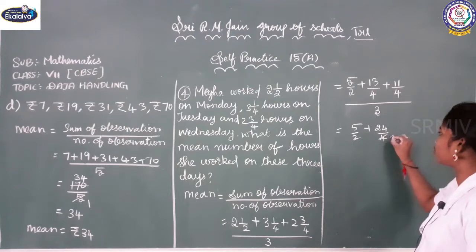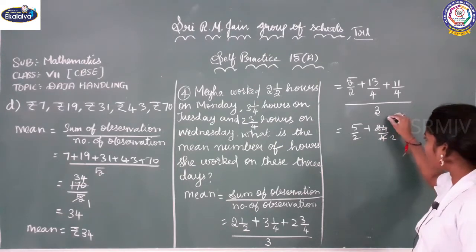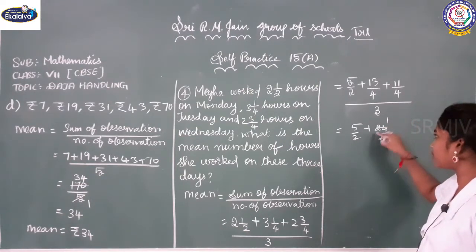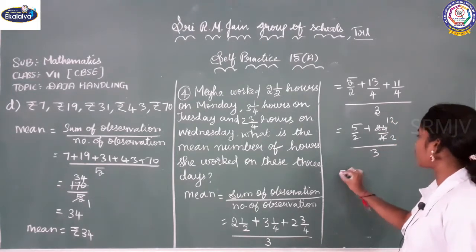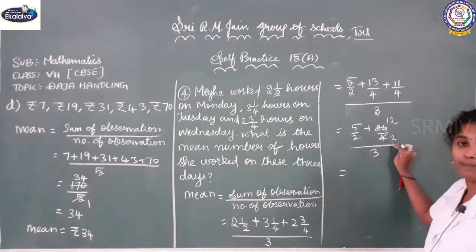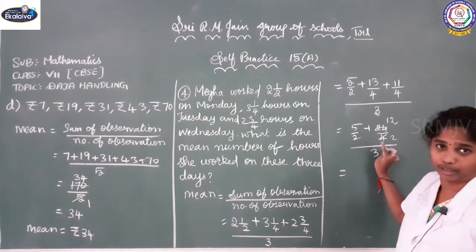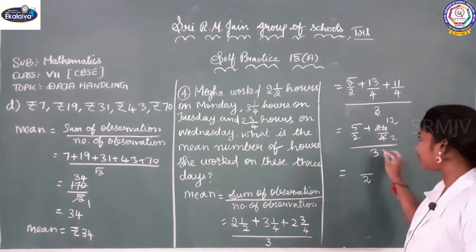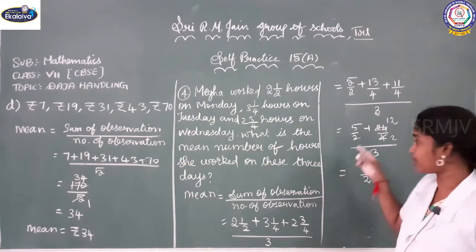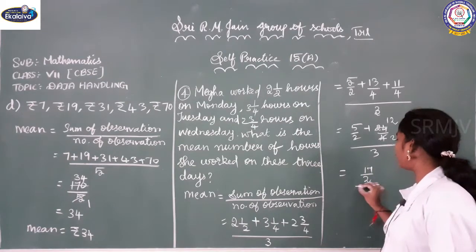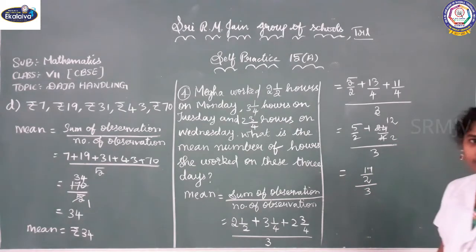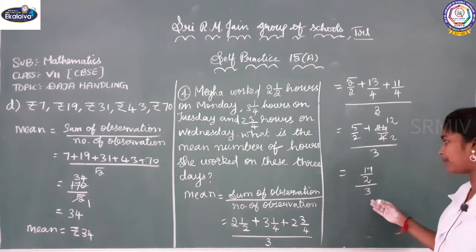When you cancel with the 2 table, what will you get? 2 ones are 2, 2 twos are 4, then the same, 2 ones are 2, 2 twos are 4, by 3. So you are getting 5/2 plus 12/2. Again we are getting the same denominator. When you get the same denominator, we can add the numerators. When you add 5 plus 12, you will get 17/2 by 3. Okay, so 17/2 by 3 means